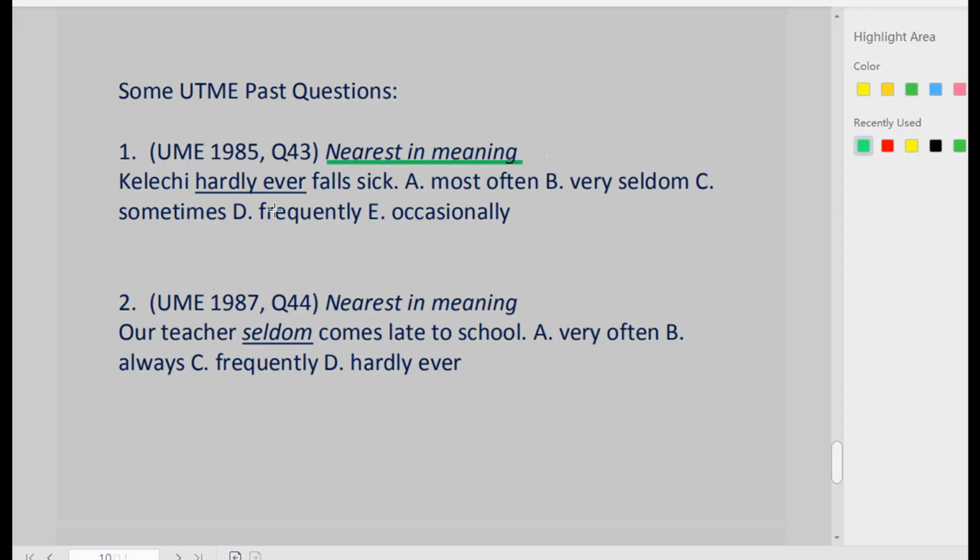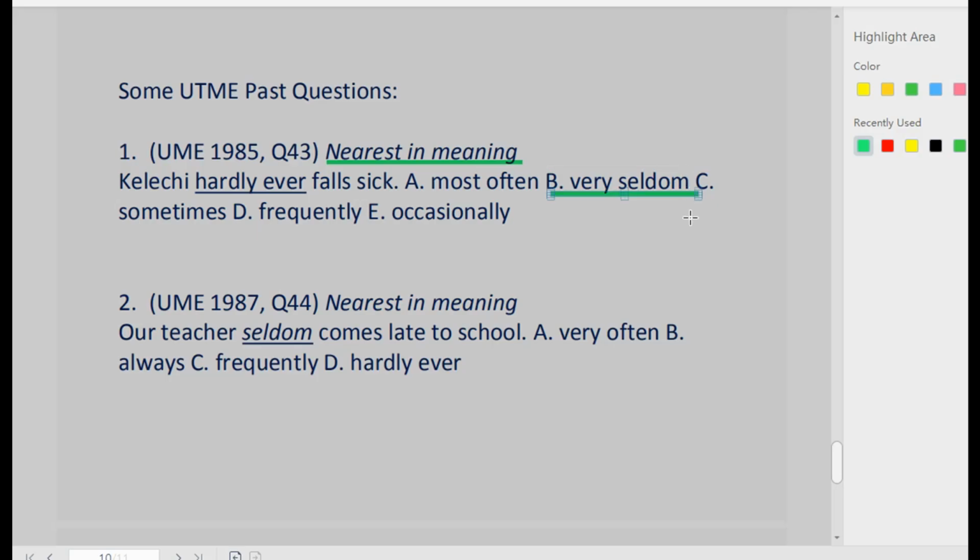Hardly ever is underlined. Most often, very seldom, sometimes, frequently, occasionally. If you go back to look at the meanings of hardly ever, especially in number 1, hardly ever means seldom or almost never. So when we have the word Kelechi hardly ever falls sick, the correct option is option B, very seldom. Kelechi very seldom falls sick.